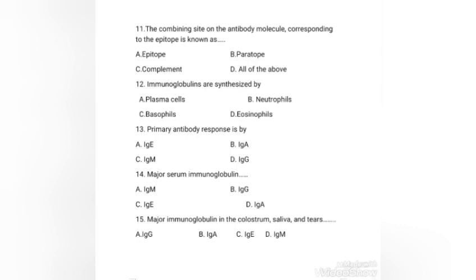Next question, major immunoglobulin in the colostrum, saliva, tears. The right answer is option B, IgA. IgA is the second major serum immunoglobulin, about 10 to 13% of serum immunoglobulin. It protects the mucous membrane against microorganisms. It forms antibody based on mucosa, thus covers the microorganism to inhibit their adherence to mucosal surfaces.